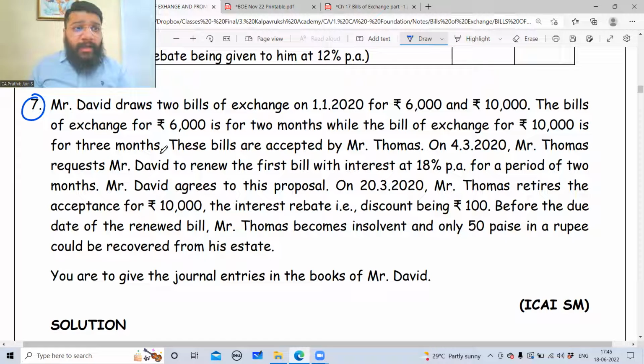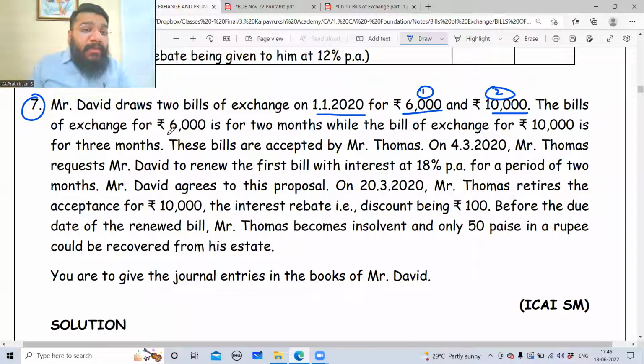7th question, guys. We are targeting 2 questions for today. With that, we'll finish off today's session. It says that Mr. David draws 2 bills of exchange on 1/1/2020. How many bills of exchange? 2 bills of exchange, one for 6,000 and another for 10,000 rupees. Understand the question, guys? Because there's a lot of twist in this question. So sequence is very important.